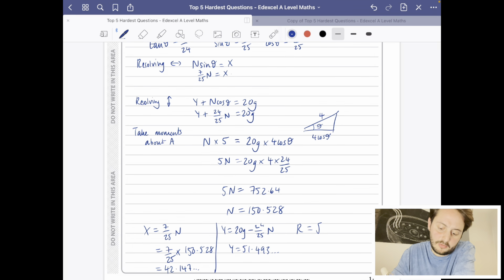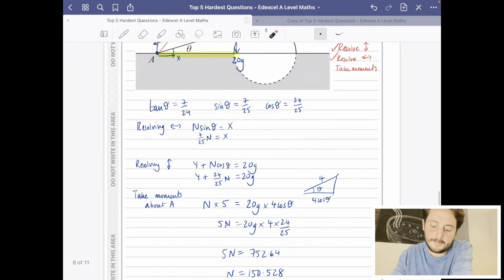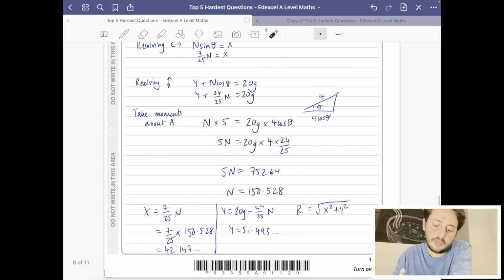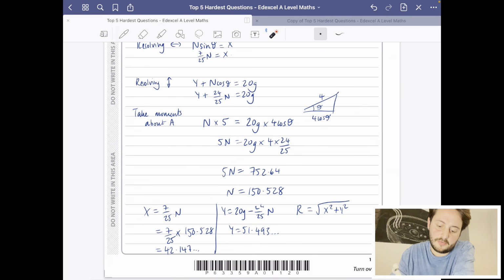So the last step is to find out what the reaction force is. The reaction force is going to be the square root of x squared plus y squared because of Pythagoras, that we have acting at this spot here. All I need to do now is calculate what this is going to be. So it is going to be the square root of that answer squared plus 42.147 squared, and we get an answer of 66.5 newtons. So we have the answer of 66.5 newtons to 3 significant figures. What a crazy hard question.